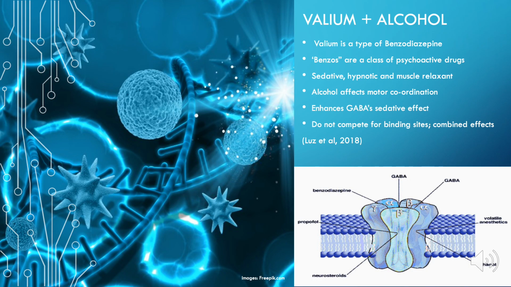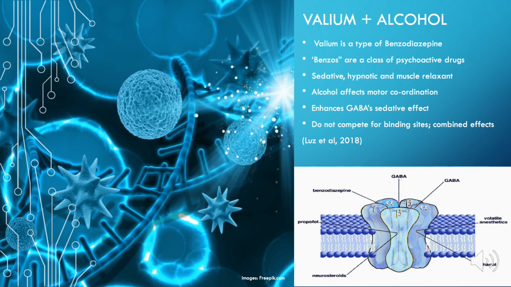The GABA-A receptor has a binding site for other chemicals as well as GABA, and they all open the chemical gate to let chloride into the cell. Because they cause the same inhibitory response in the central nervous system as GABA, they just do it in more potent ways. Valium is a psychoactive drug from the benzodiazepine family and is known to have a relaxing and sedative effect, and alcohol we all know affects motor coordination.